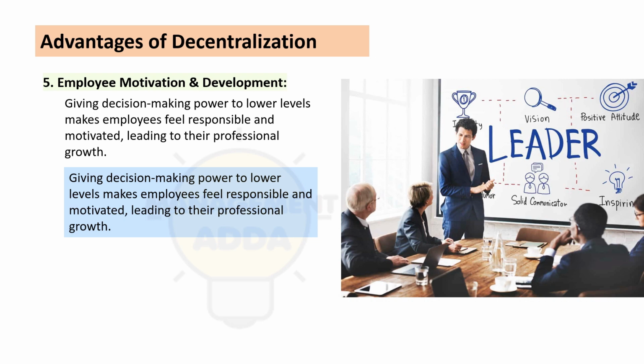So they try their best to take better decisions, and they are motivated to perform better, so that the head of authority will always show trust in them and see their good and hard work. They like to provide maximum output and take better decisions, so ultimately they perform better. So here the fifth point we say better employee motivation and development.